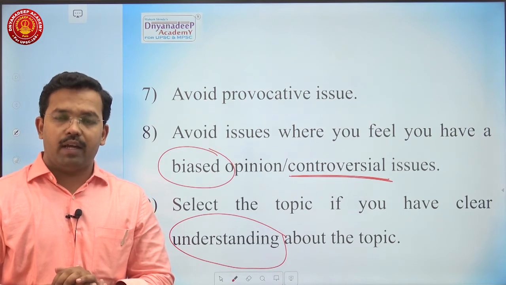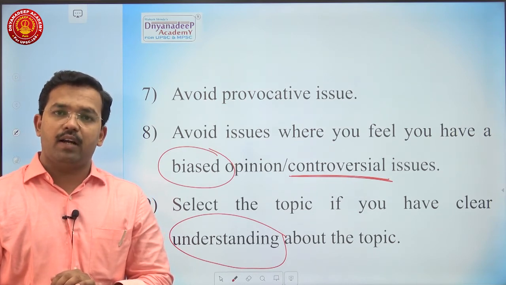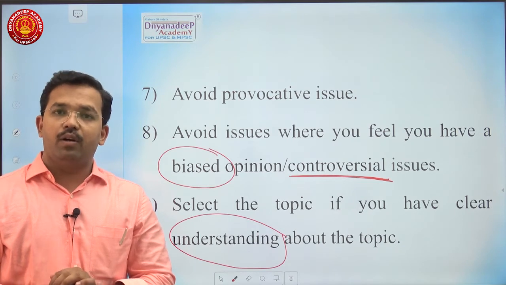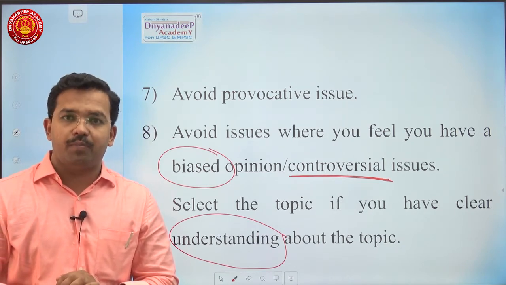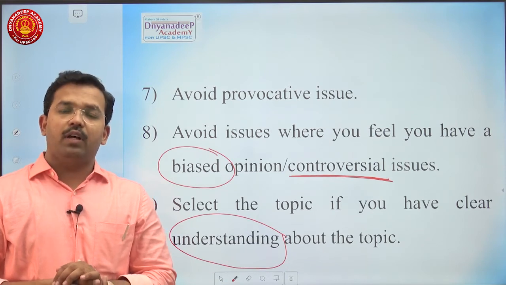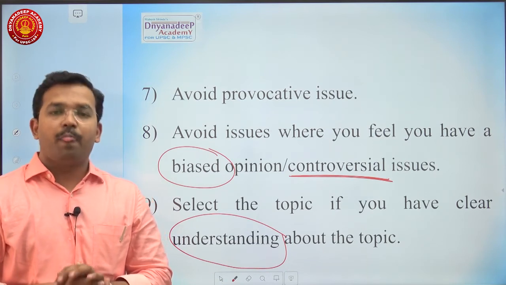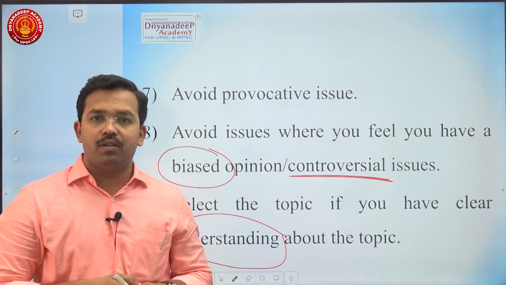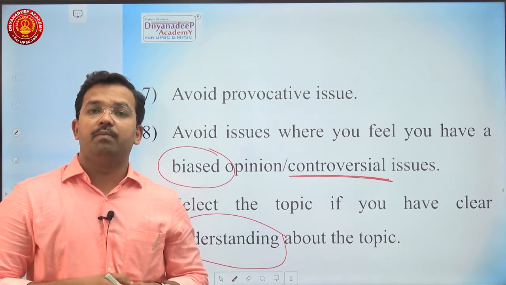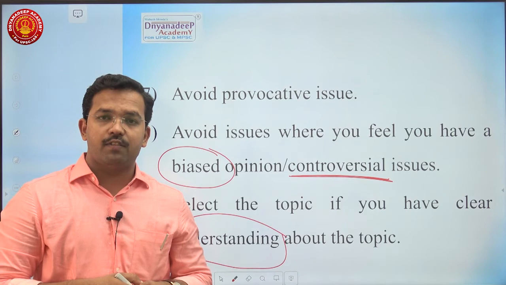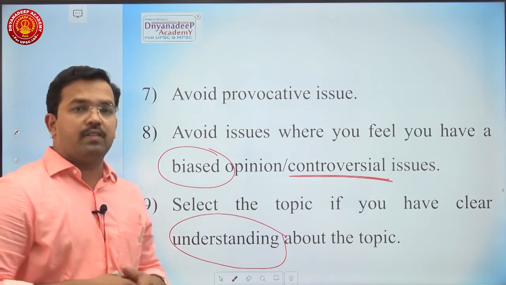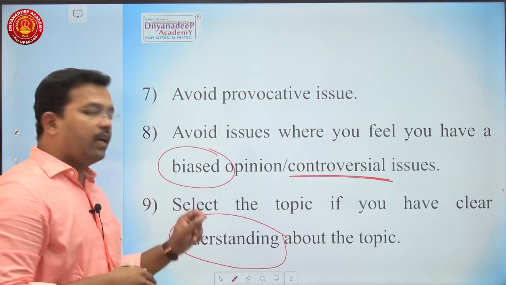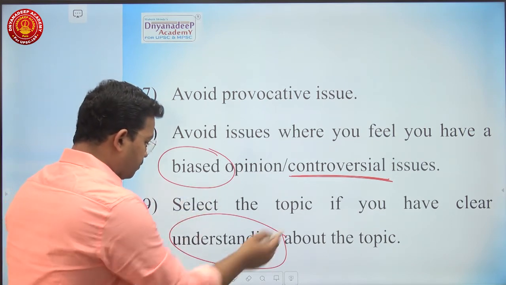Why? The range of your marks is decided based on your introduction, and the introduction is the key factor which shows whether you have understood the topic or not. That's why when you start your essay, the introduction should reflect that you have understood the topic in a clearer, brighter manner. So this is very, very important. You should have a clear understanding of the topic.